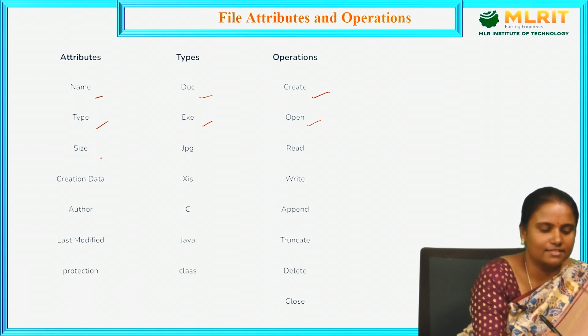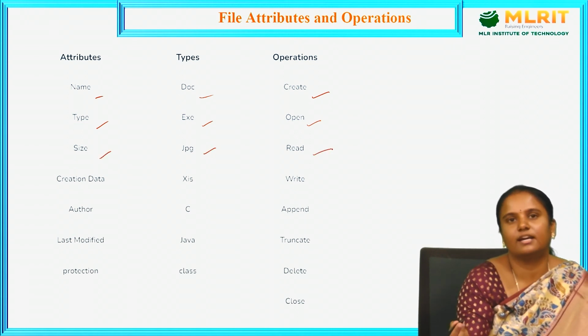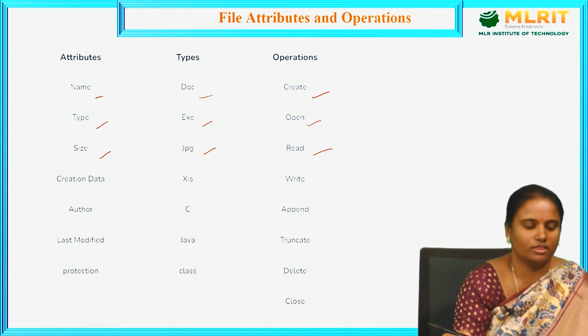Next, size. The size attribute is used for JPG and we need to read. So whenever we want to see the image, we just see the image. If any text is there on that image, we are able to read that text.